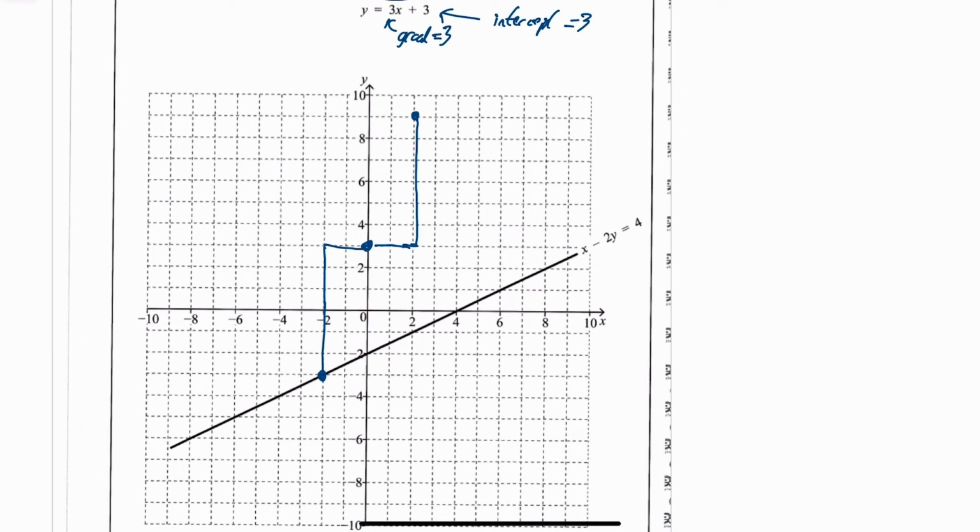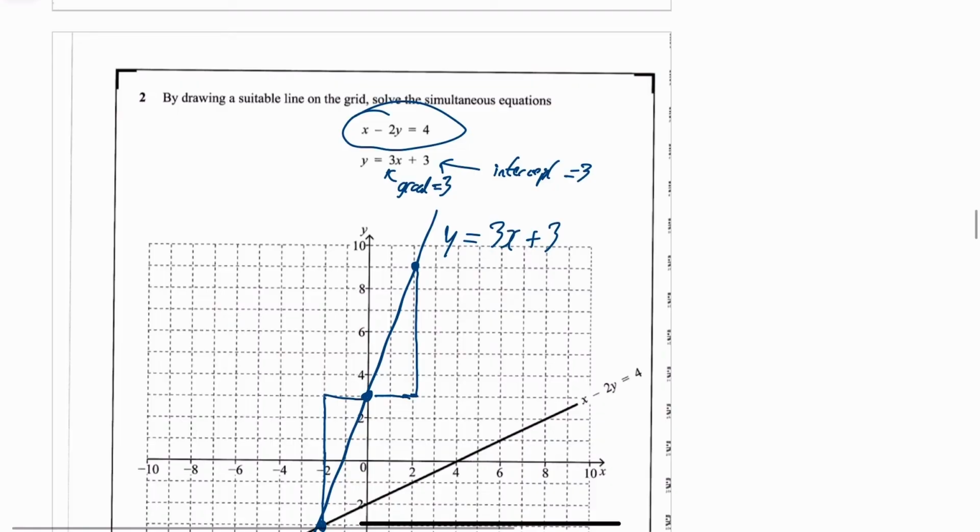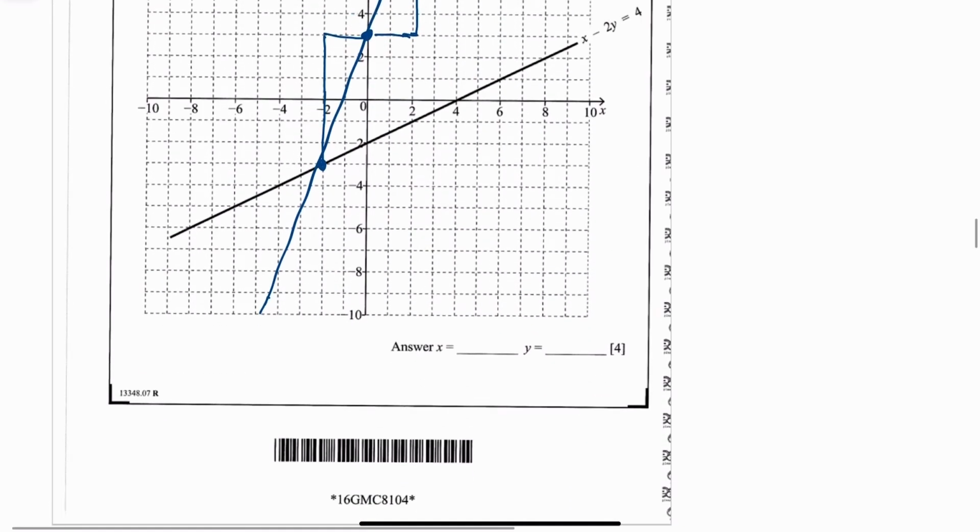Very awkward for me to do this on this thing. Hopefully this draws nicely. It's a very waggly line normally. So you can see that's what you've got. So that was your line, y is equal to 3x plus 3. So what the question says is, by drawing a suitable line on the grid, solve the simultaneous equations. So the solution is this point. And what was this point? x equals minus 2, y is equal to minus 3.